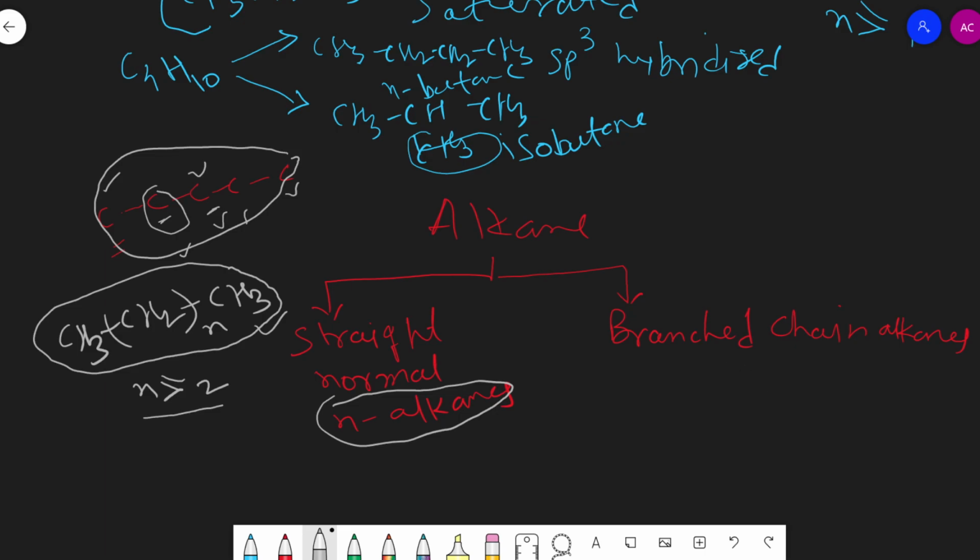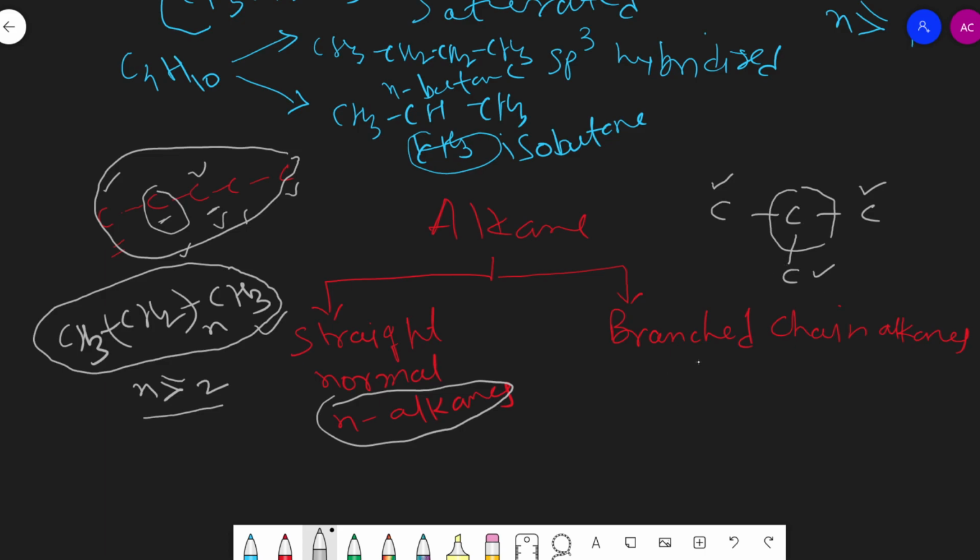Now, another type of alkane we call the branched chain alkane. If the carbon chain is like this and one carbon is here, this middle carbon is directly attached to more than two other carbons, that is three carbons. So an open chain compound in which at least one carbon is directly attached to more than two other carbons is known as a branched chain alkane.